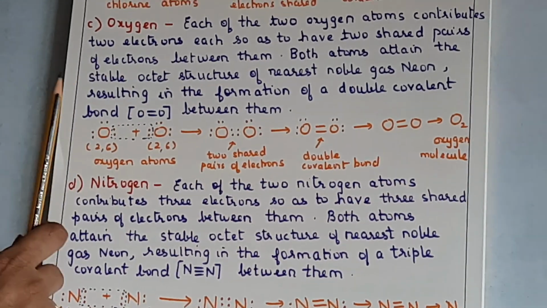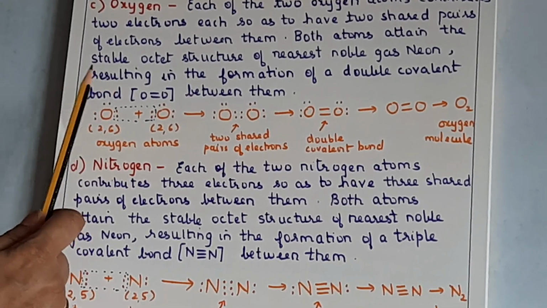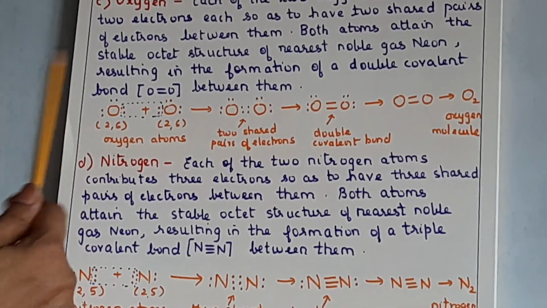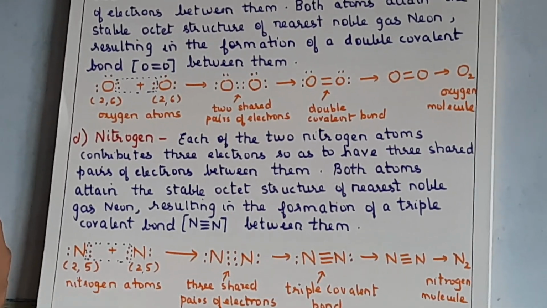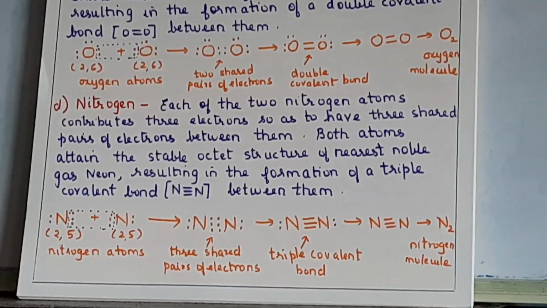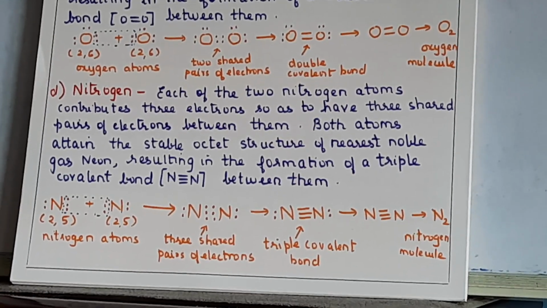Okay, now many times you are asked, choose the correct option. Which of the following compounds has a double covalent bond? So options could be hydrogen, chlorine, nitrogen, oxygen.